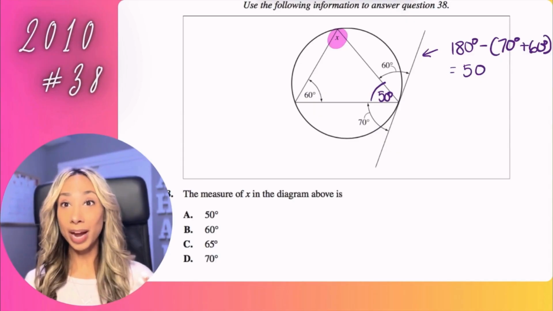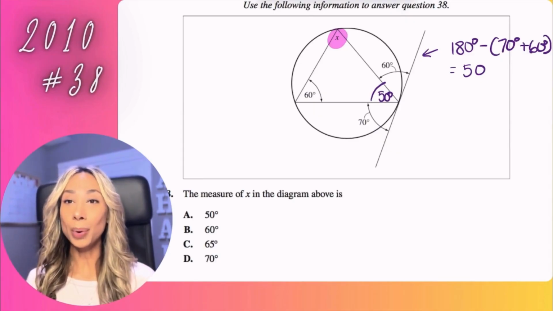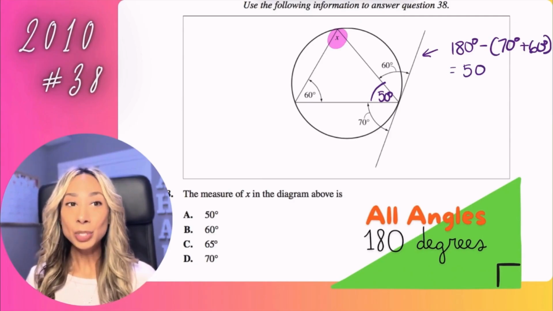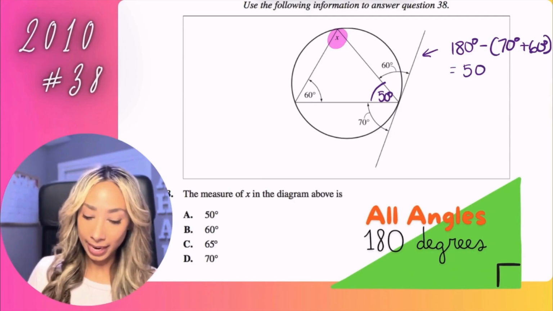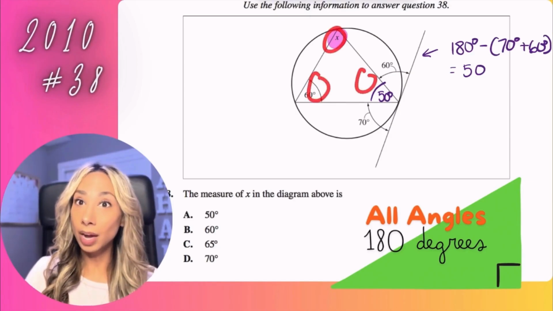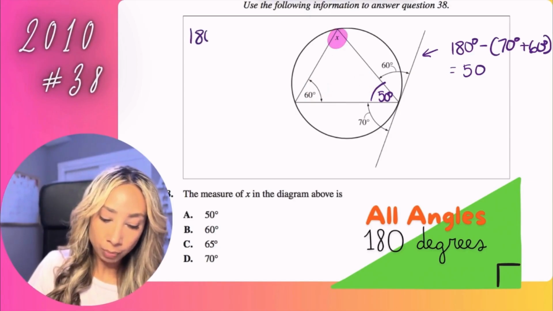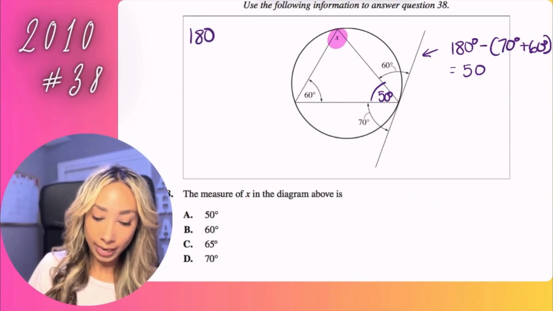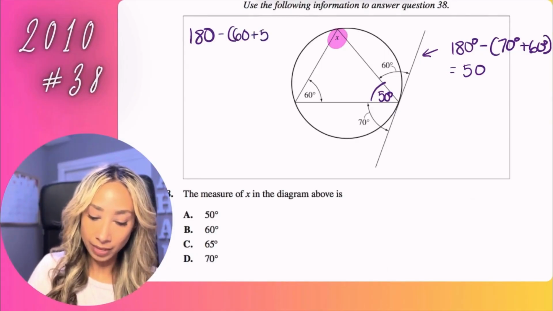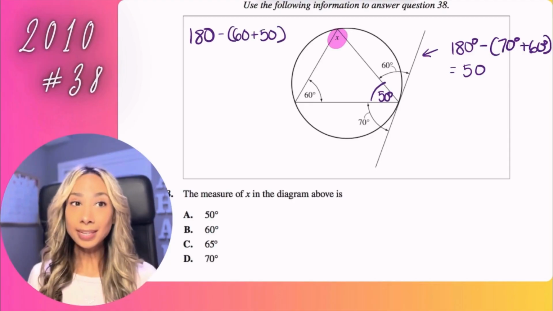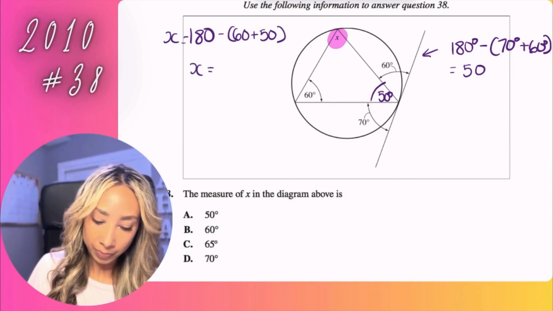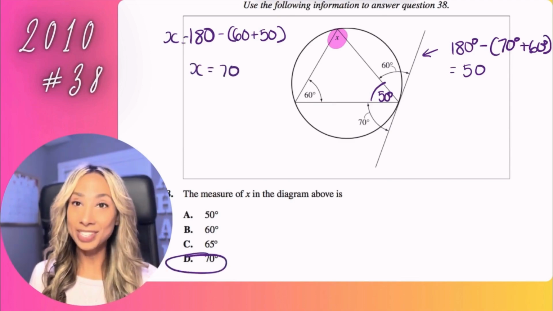Now we've got to think back to our elementary math. One of the things that we know is all triangles have angles that add up to 180. So if that's the case, we're going to need to take our 180 and remove our known parts to figure out the value of X. So we go 180, take away the 60 that they gave us and the 50 that we just found out. That's going to leave us with angle X equal to 70. So therefore, our answer is going to be D.